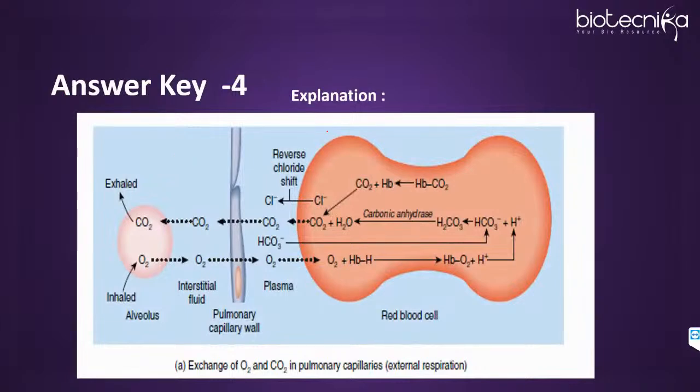For this particular question, we have to follow this figure. Okay, that is the exchange that is taking place during external respiration, right? So here, if you see, external respiration means the exchange that is taking place between the tissue cells and the blood plasma. Okay, so tissue cells and the blood in the pulmonary capillaries. The capillaries will have deoxygenated blood, so they'll have more carbon dioxide, right? So carbon dioxide will diffuse from the capillaries into the alveoli, and in turn they'll take the oxygen from the alveoli.